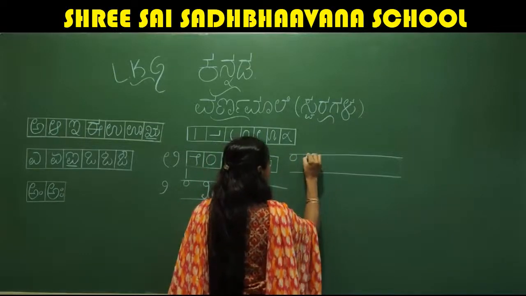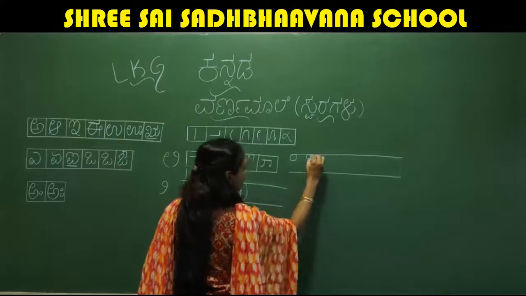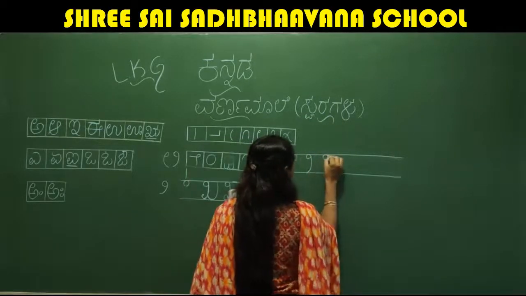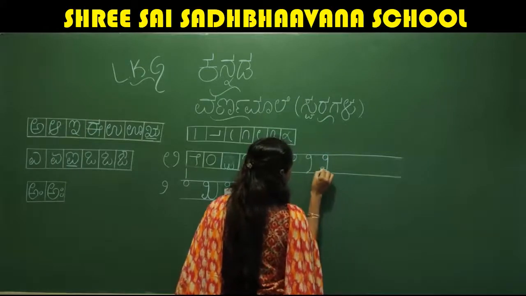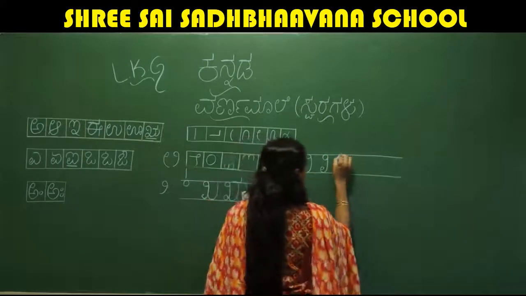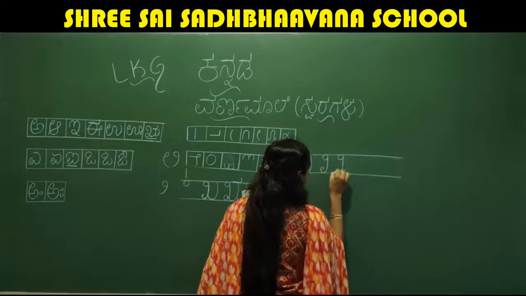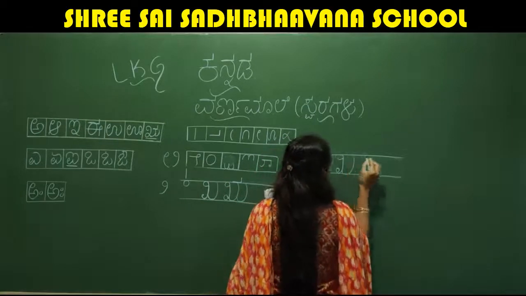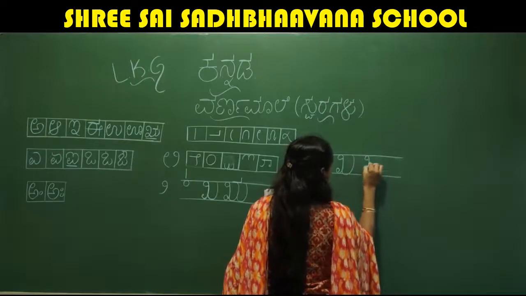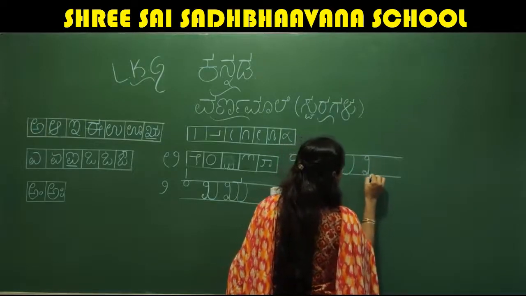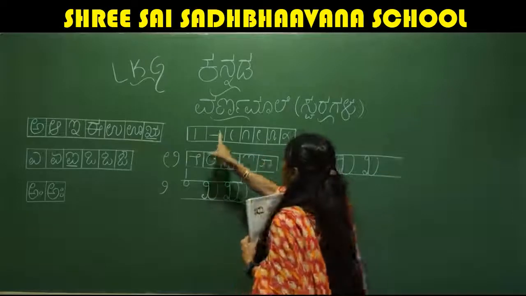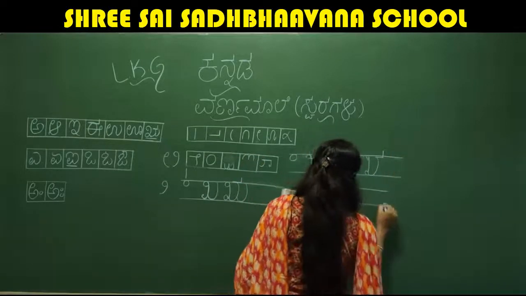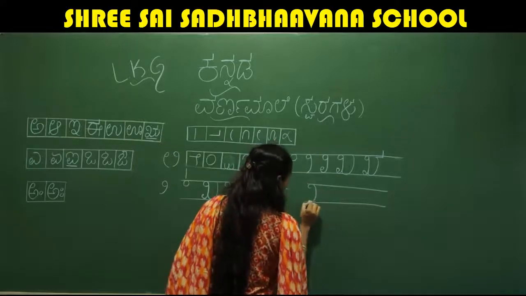Next step 0, and like this that extension you give here, and then next to that you add like this, and then next after writing this you write like this, and after writing you add this stroke like this, and finally you will get this letter ru.